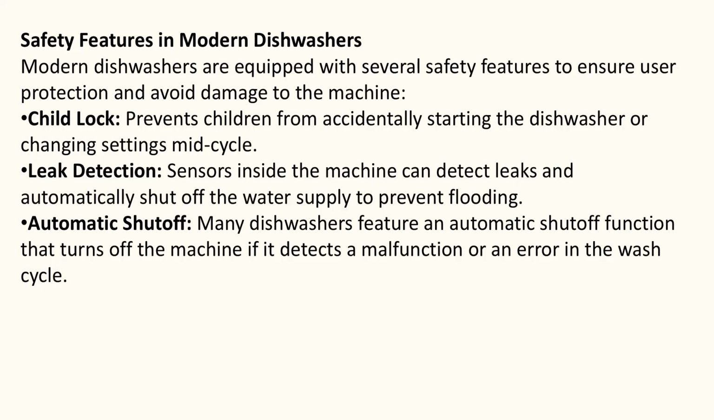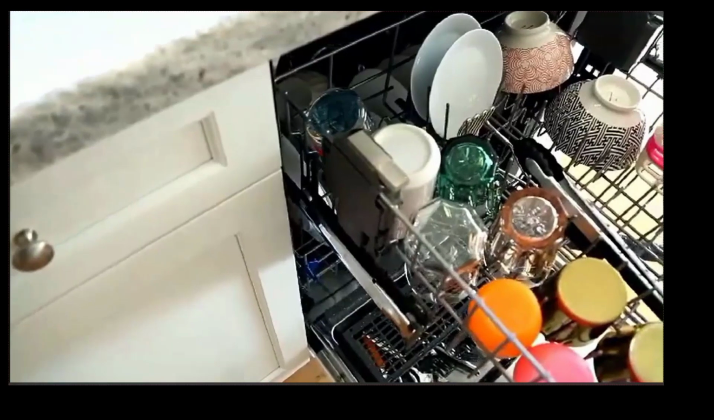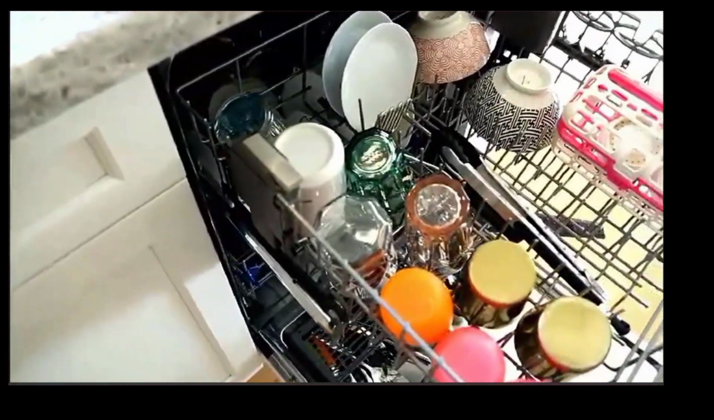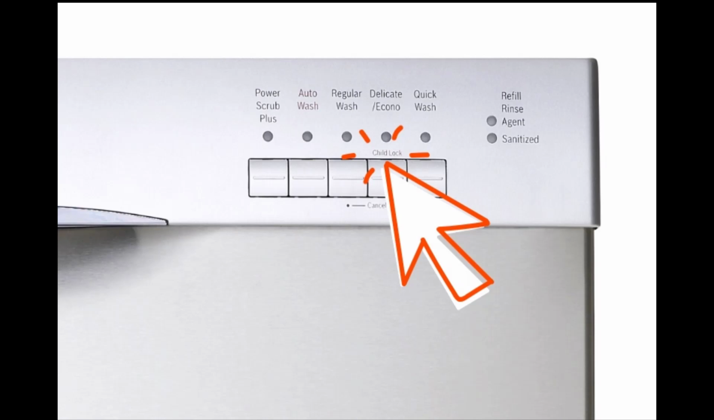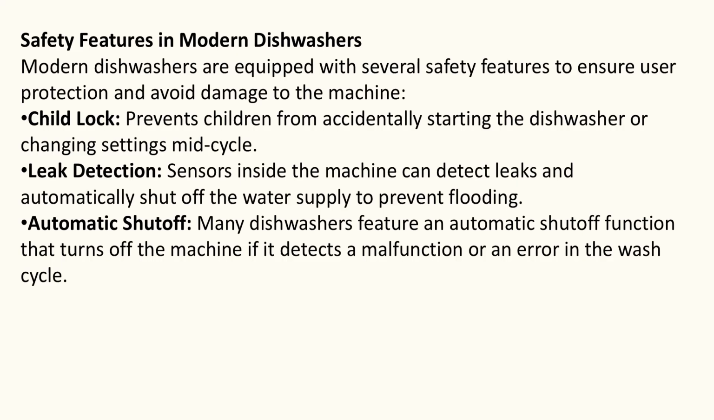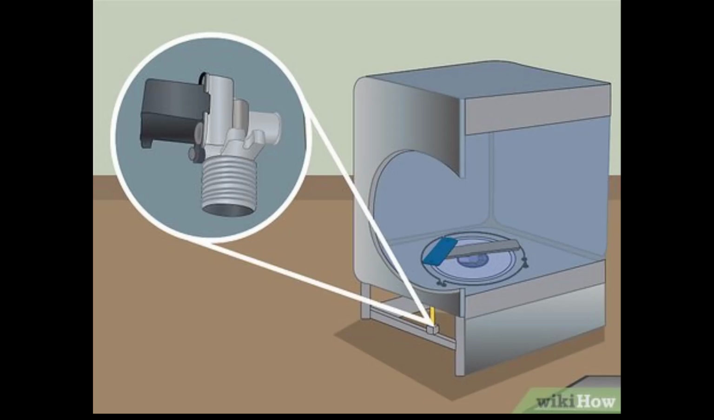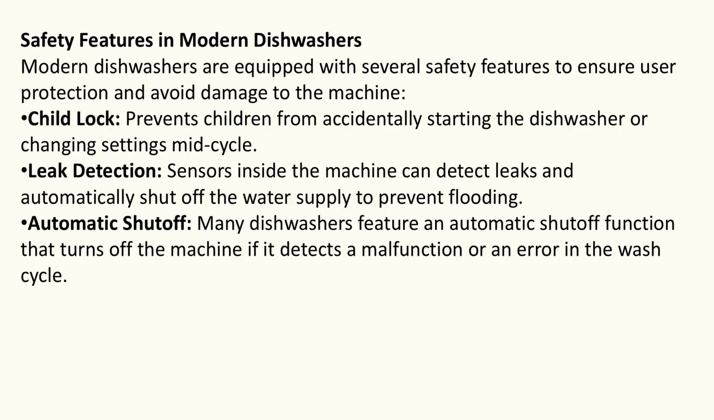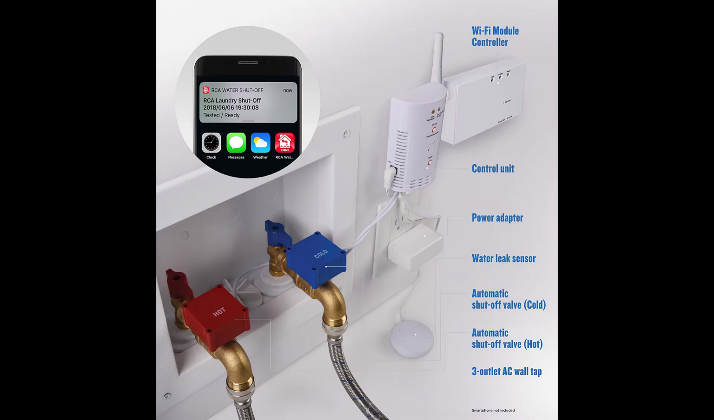Modern dishwashers are equipped with several safety features to ensure user protection and avoid damage to the machine. Child lock prevents children from accidentally starting the dishwasher or changing settings mid-cycle. Leak detection. Sensors inside the machine can detect leaks and automatically shut off the water supply to prevent flooding. Automatic shut-off. Many dishwashers feature an automatic shut-off function that turns off the machine if it detects a malfunction or an error in the wash cycle.